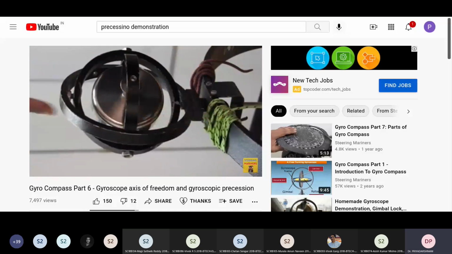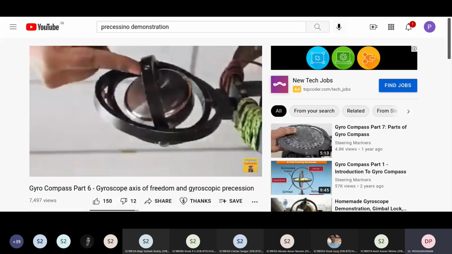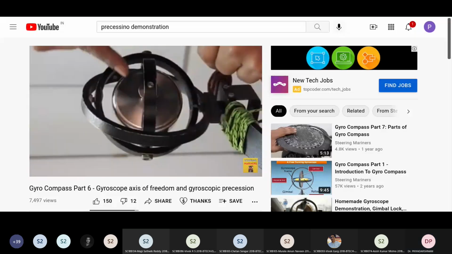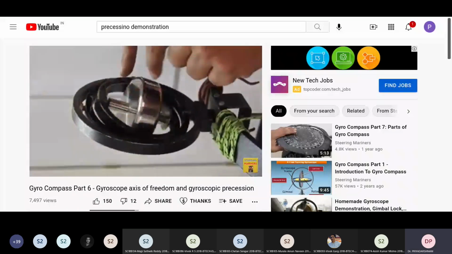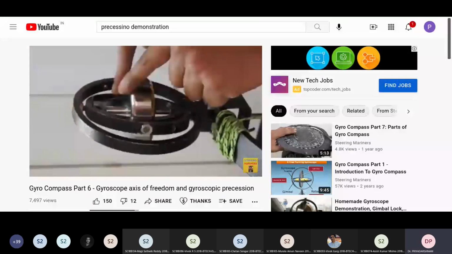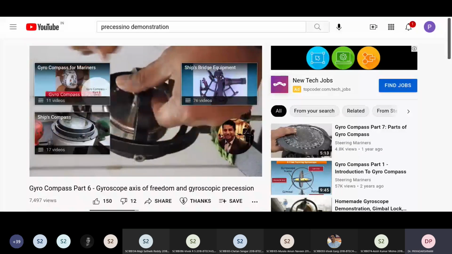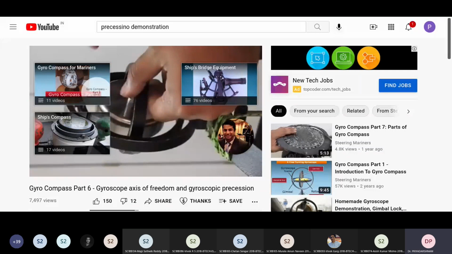Okay, he has rotated it. He is pushing the rotation axis directly, so that causes the outer gimbal to rotate. Can you see that? Okay, so this is approximately the video, but I have uploaded a better one there.